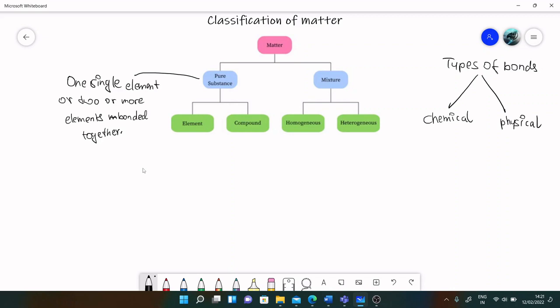When we say physical bonds, it's not actually a bond. They are just mixed together physically. But when it's a chemical bond, there is a relationship between the two or more elements that are part of the substance. For example, sugar water. The different elements in water have a relationship, and the different elements in sugar have a relationship. But when they are mixed together, there is no change in the relationship. The elements in sugar don't create bonds with the elements in water, which means they are physically mixed together, not chemically.